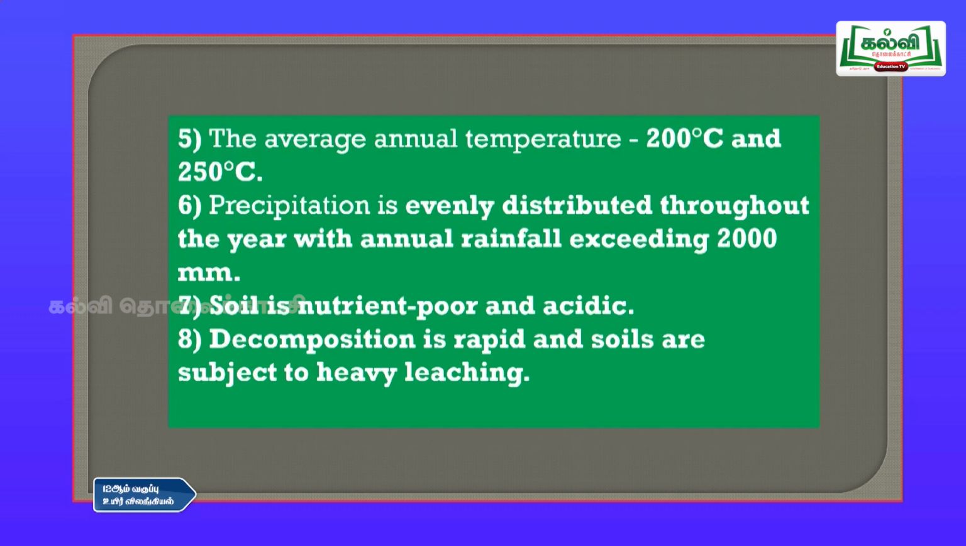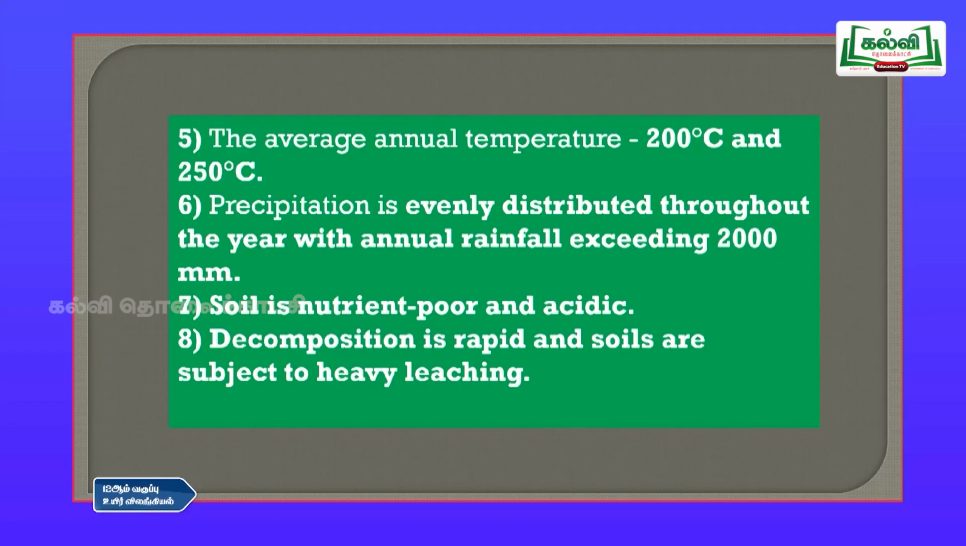The next point is, the average annual temperature is 20 degrees centigrade to 25 degrees centigrade, and the precipitation is evenly distributed throughout the year with annual rainfall exceeding 2000 mm. So, you will be having rainfall throughout the year, somewhere on the Arabian Sea side or on the Bay of Bengal side, you will be having rains coming. So, that is the thing.